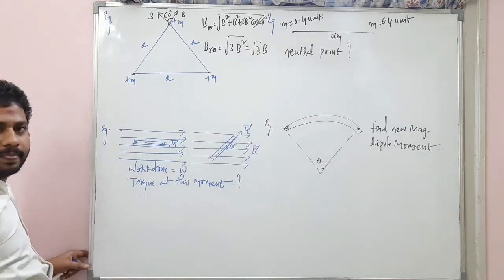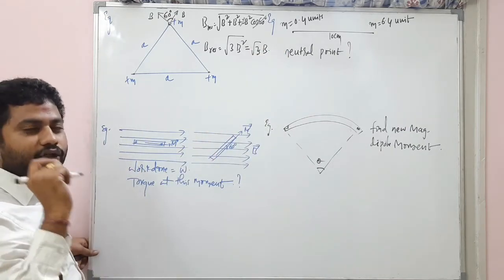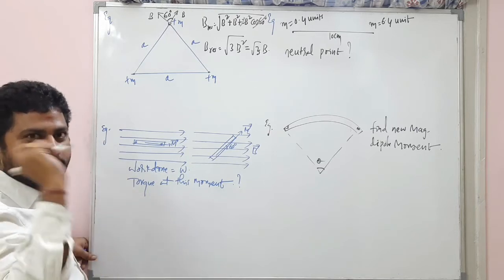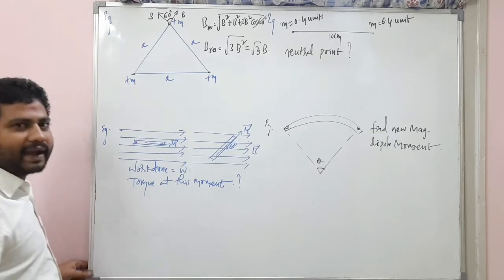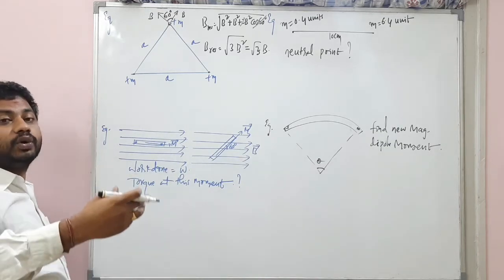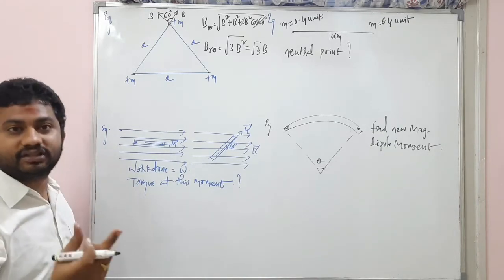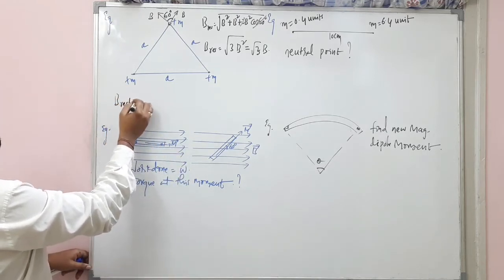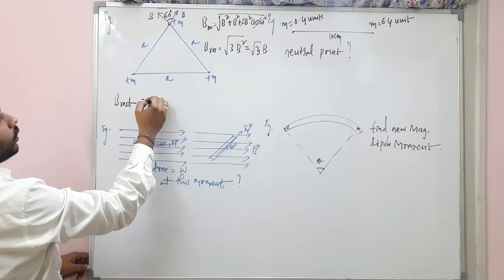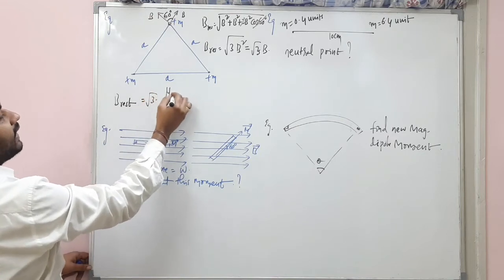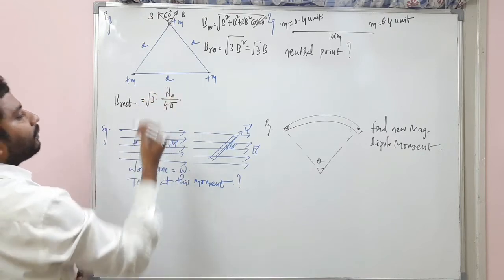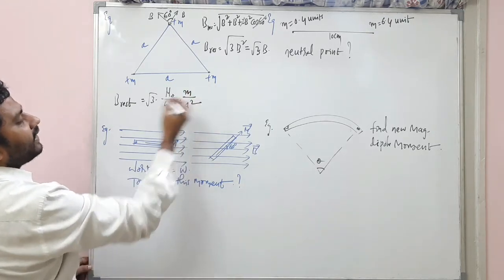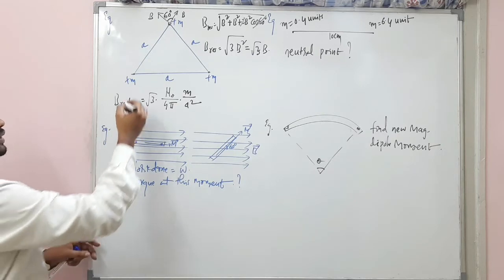What is this B? Magnetic field due to a pole. Understand? An isolated pole, a single pole, like the electric field due to a single point charge, the same thing. So the resultant magnetic field here is equal to root 3 into B value, mu naught by 4 pi into m divided by a square. Remember this one.